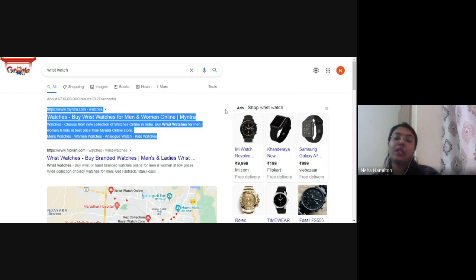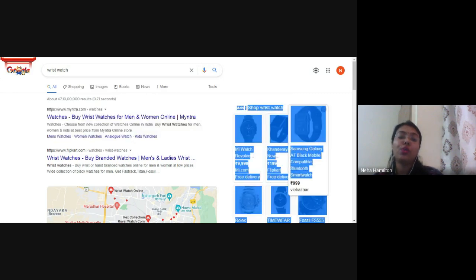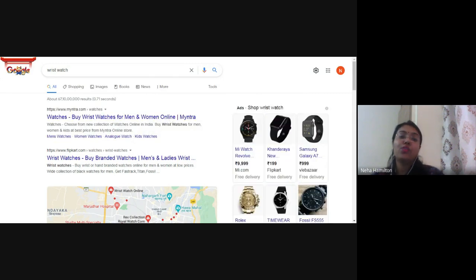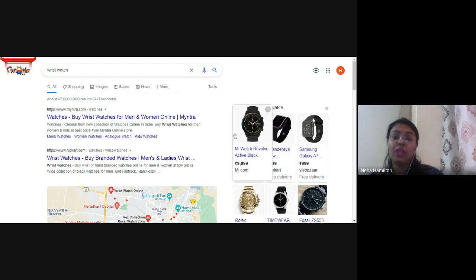So that's why on the page Google is showing you a lot of ads, right? If you want to read an article about which watch is trending nowadays, what are the cool designs, which company is trending nowadays, you can click on this article. If you want to actually buy a wristwatch, see, prices are also given, the picture is also given, and the name of the website is also given, right?